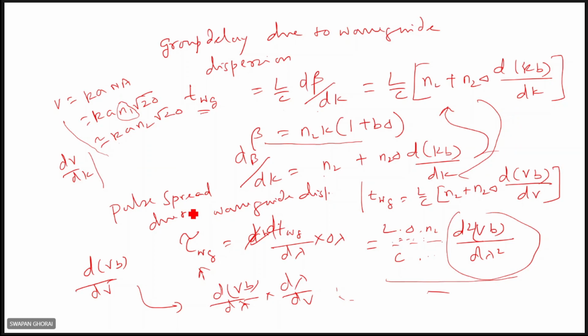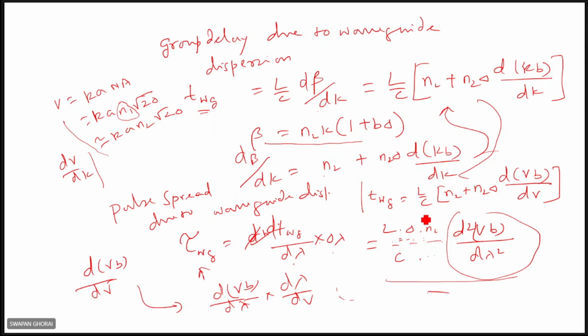This is the delay due to material dispersion. For the amount of pulse spread, you have to differentiate with respect to lambda and multiply by the spectral width, that is dwj by d lambda times delta lambda. These expressions you will differentiate again with respect to lambda.